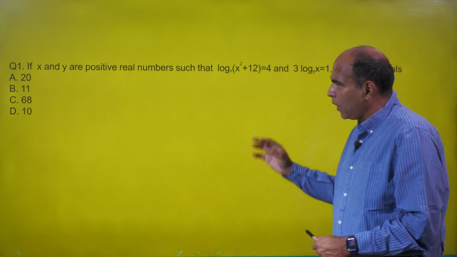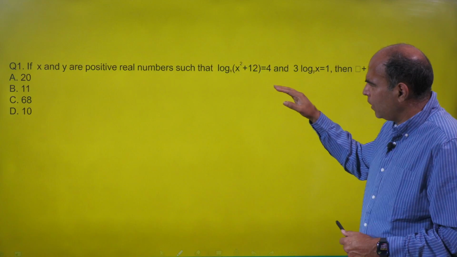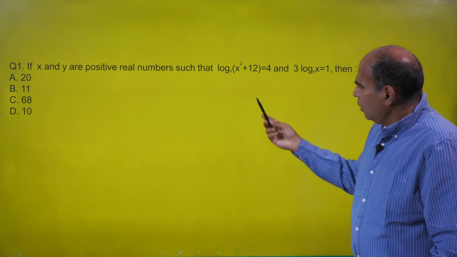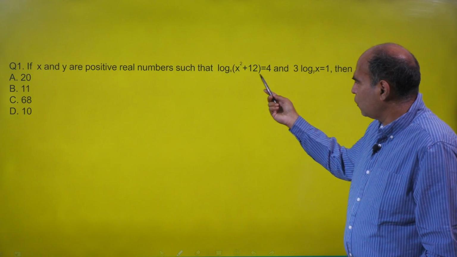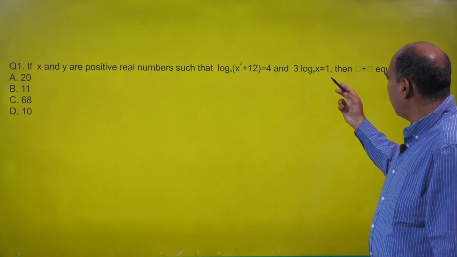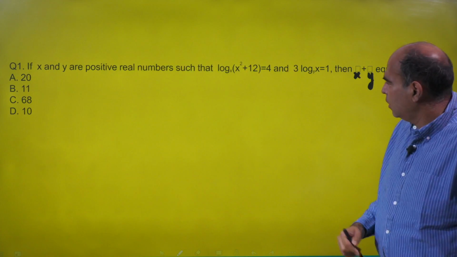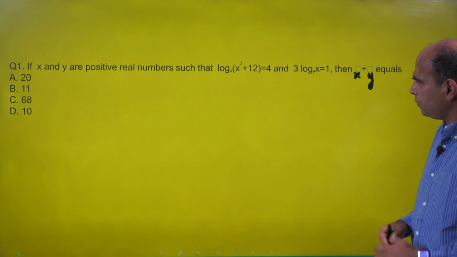The question is a logarithm question. The question says, if x and y are positive real numbers such that log of (x square plus 12) to the base x is equal to 4 and 3 log x to the base y is equal to 1, then x plus y equals how much?